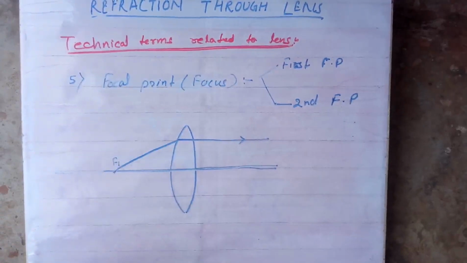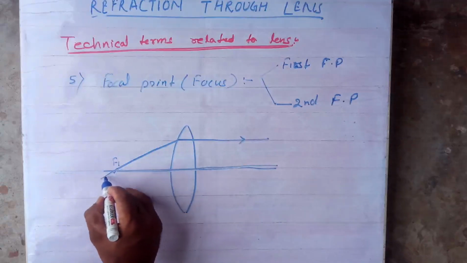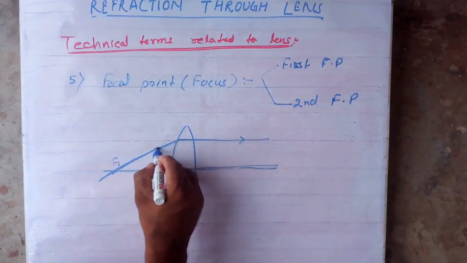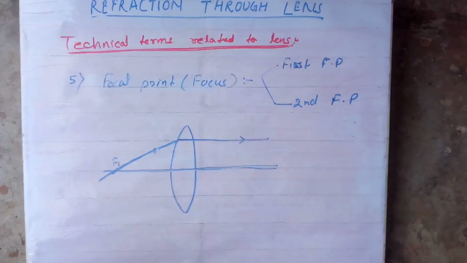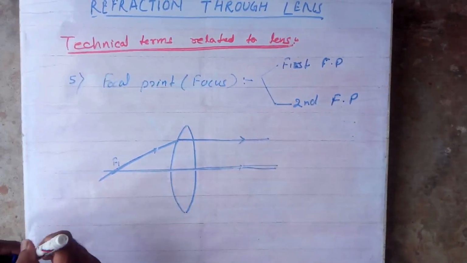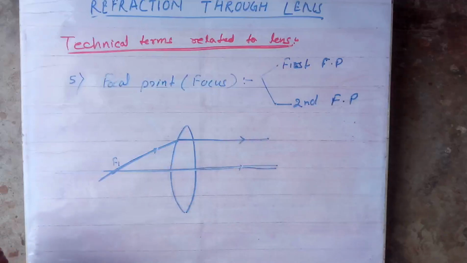It is the point on the principal axis from where, if a ray starts or goes through this point, it will become parallel to the principal axis after refraction through the lens. You can write the definition once again: it is the point on the principal axis through which a ray incident on a lens becomes parallel to the principal axis after refraction. Clear?